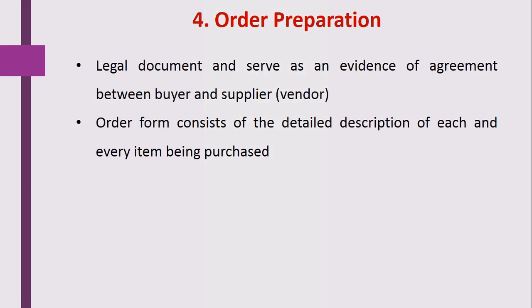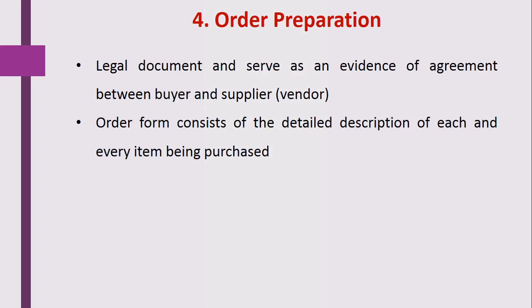The purchase order should include all the descriptions of the required material in the hospital. On the basis of that purchase order, the supplier or vendor will provide the materials to the organization.